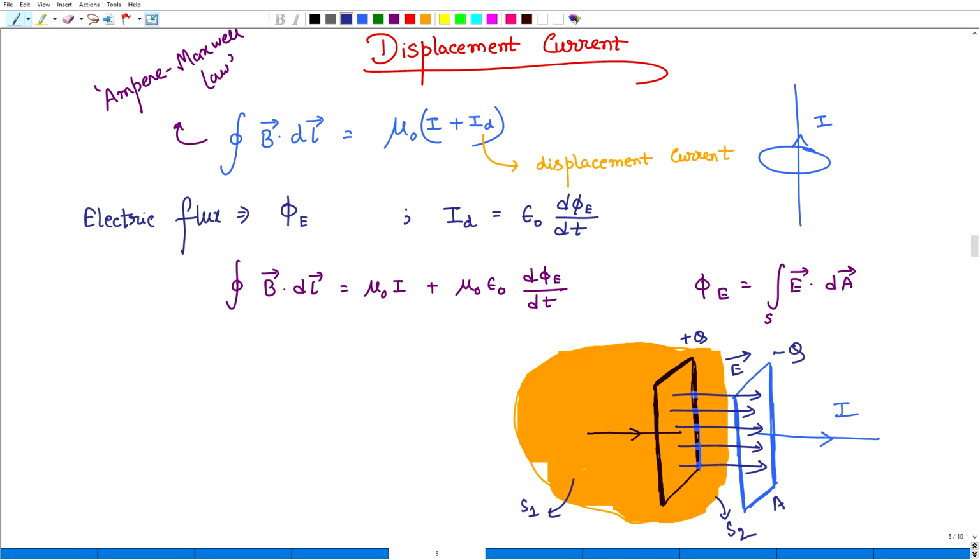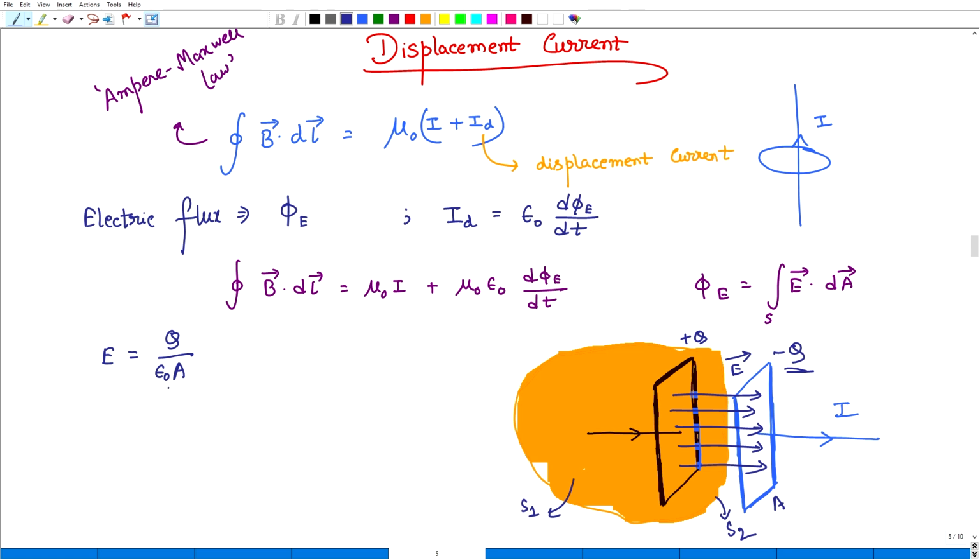We know that the electric field E, let us say we are not using the vector sign, is Q, the total charge, divided by area and permittivity. Here we are considering vacuum, that is why we are writing the permittivity of vacuum, epsilon naught.